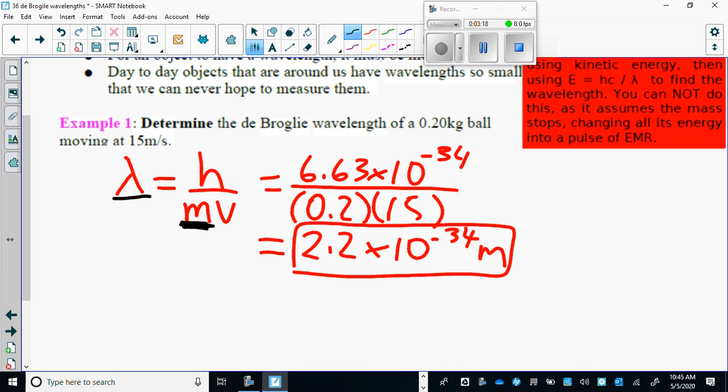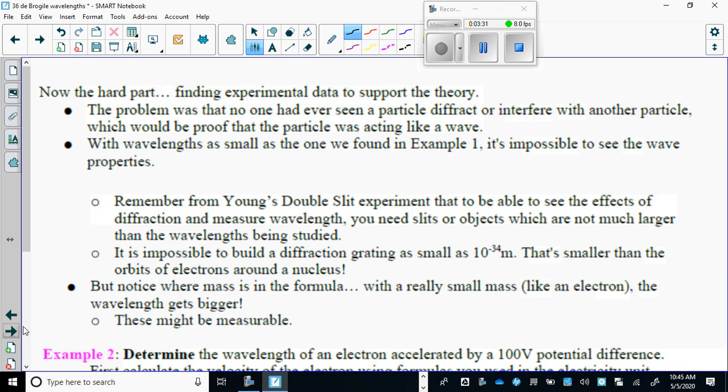So something with a big mass is going to have a very small wavelength. Something with a much, much smaller mass is going to have an increased wavelength that we may be able to measure. And that's what it discusses in your notes, the hard part, finding experimental data to support the theory.